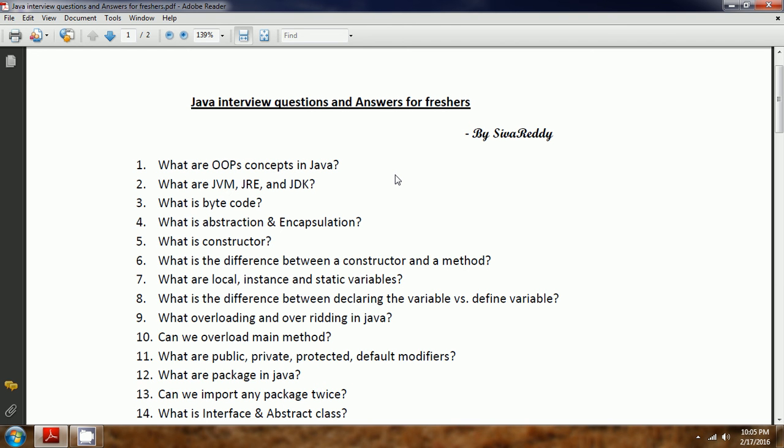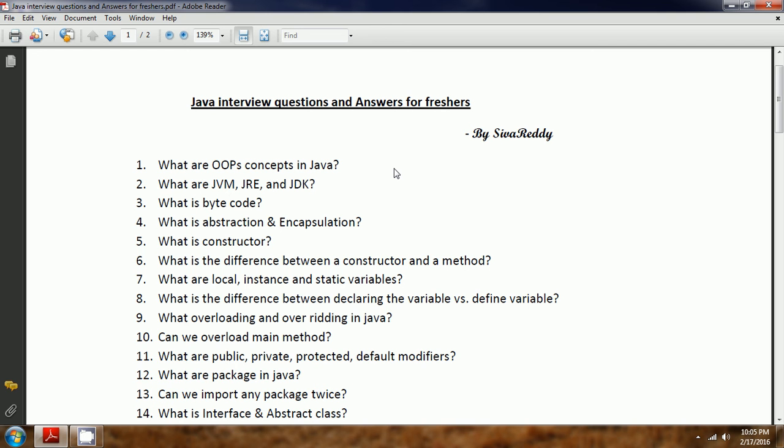First question is, what are the OOPs concepts in Java? OOPs stands for Object Oriented Programming Features. Those are class, object, inheritance, polymorphism, abstraction, and encapsulation. Class is a blueprint from which objects are going to be produced. An object is a physical entity which has both properties and behavior.